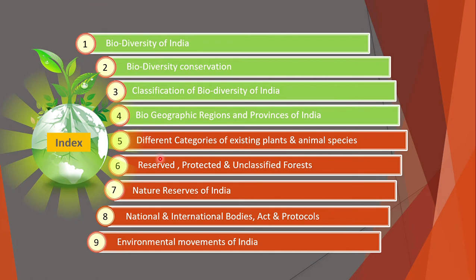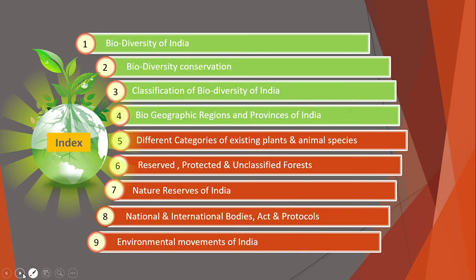So in this video, I am going to discuss the next 3 points. That is, what are the different categories of existing plants and animal species as per IUCN, what are the different reserved, protected and unclassified forests, and what are the different nature reserves of India? The remaining 2 parts I will discuss in 2 different videos.